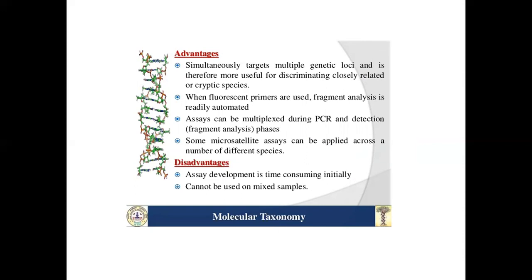When fluorescent primers are used, fragment analysis is readily automated. Assays can be multiplexed during PCR and the detection fragment analysis phase. Some microsatellite assays can be applied across a number of different species. Disadvantage: assay development is initially time consuming, and it cannot be used on a mixed sample.